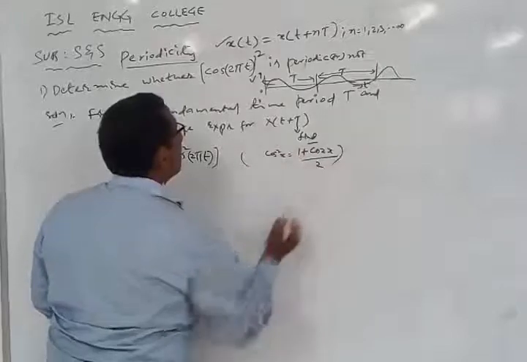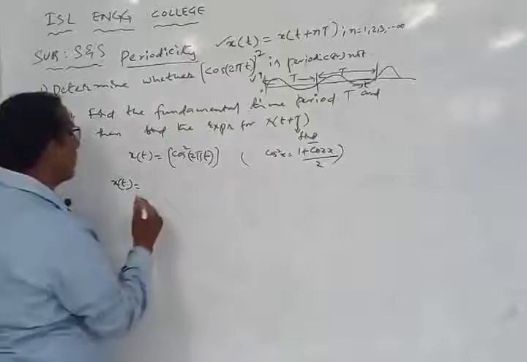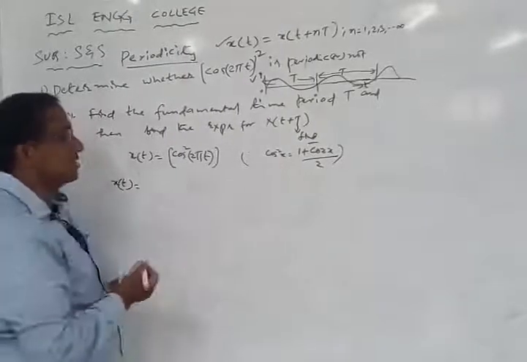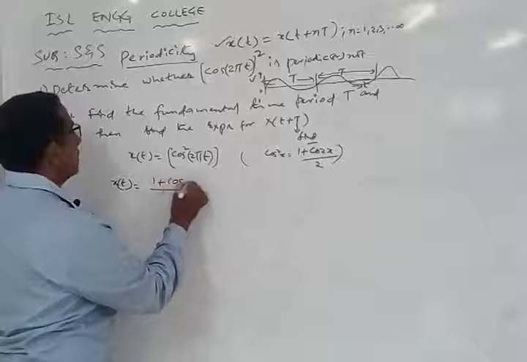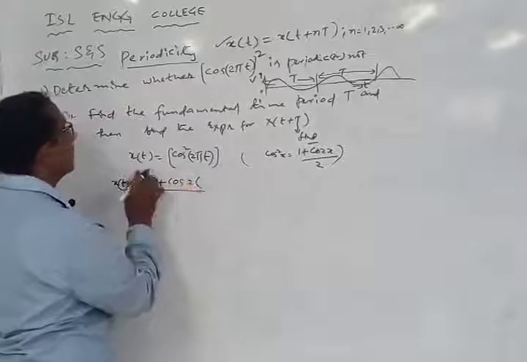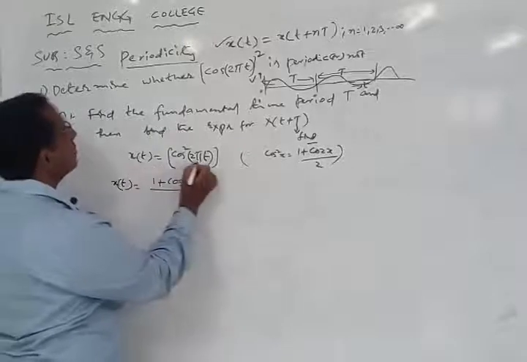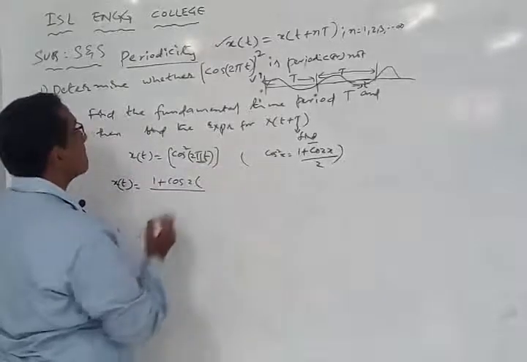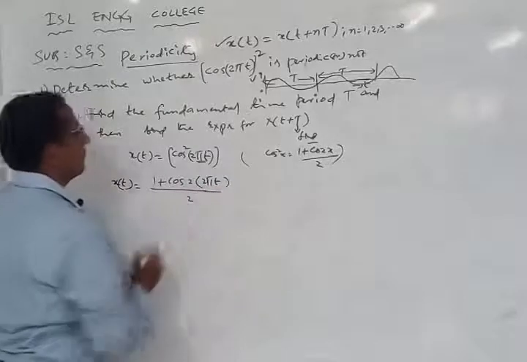So this is the formula for cos square x. We substitute that formula here and rearrange the equation: 1 plus cos 2 into x, where x here is 2 pi t by 2.